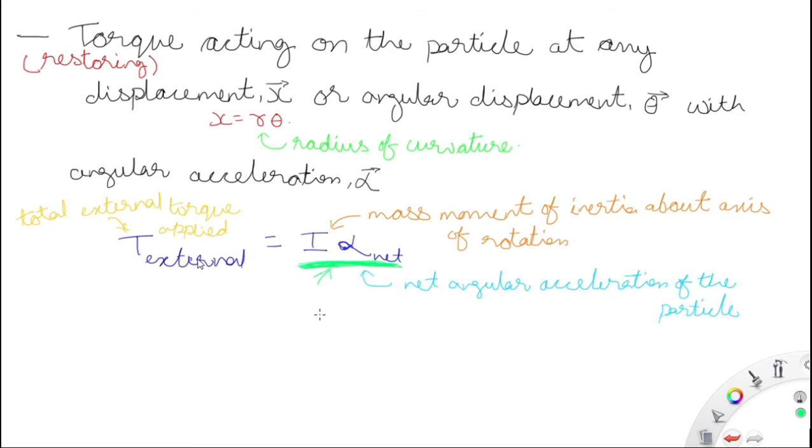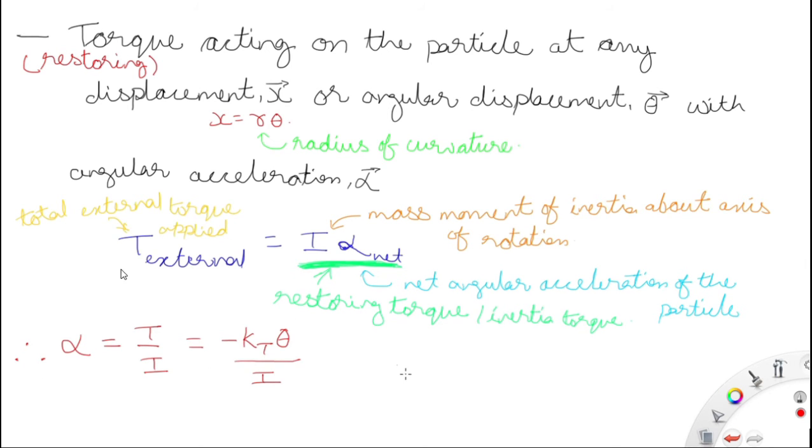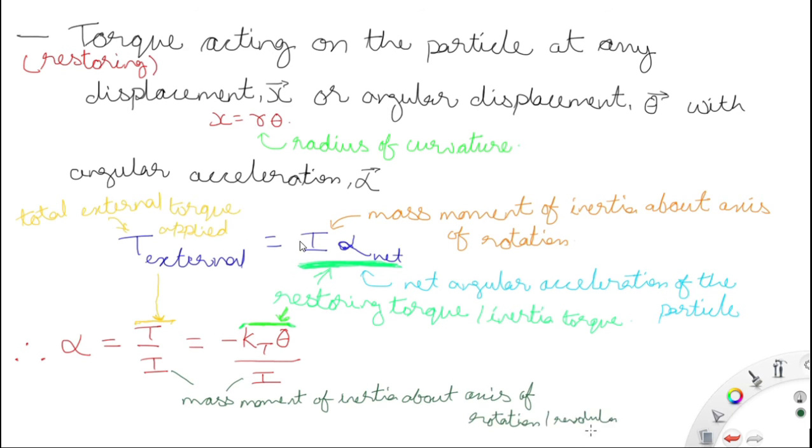Now the external torque applied is equal to the restoring torque or inertia torque, because both are equal in magnitude but opposite in direction, opposite in nature. So the directions are opposite to each other, while the magnitudes are equal. So the total external torque applied, T external, is equal to I into alpha. I is the mass moment of inertia about the axis of rotation, alpha net is the net angular acceleration of the particle, and this I alpha is the restoring torque or inertia torque. So alpha is equal to T by I.